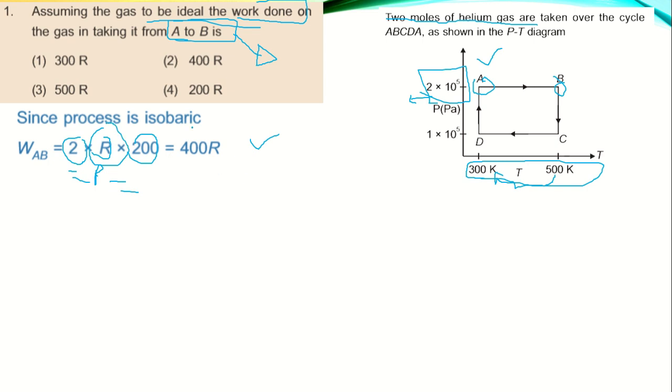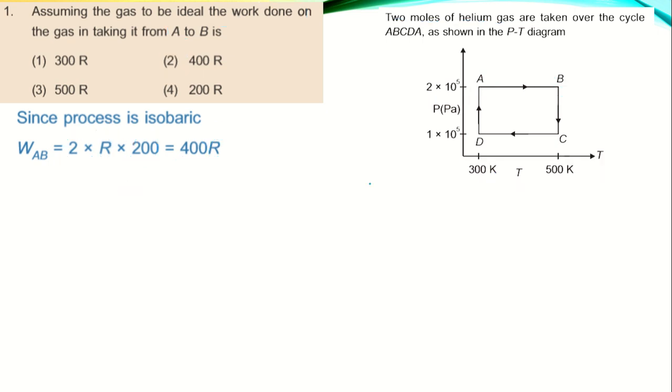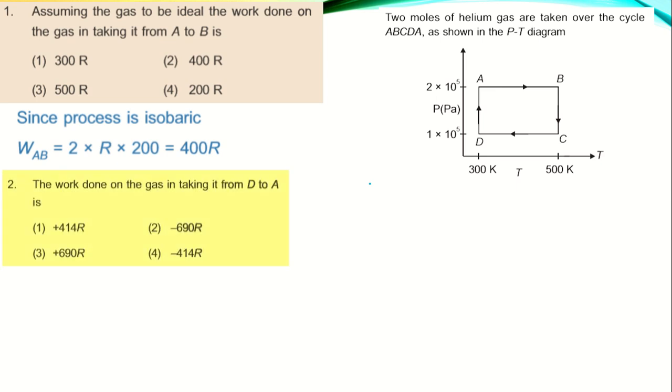Hope that is clear. In the options R is given as it is, so no need to solve this one, just tick the answer. Now let us move on to the next question. Considering the same diagram, it is asked for the work done on the gas in taking it from D to A. Remember these terms: work done on the gas and work done by the gas. There is a huge difference between these two terms, because if you look at the values, the same values are repeated but the symbols are changed.